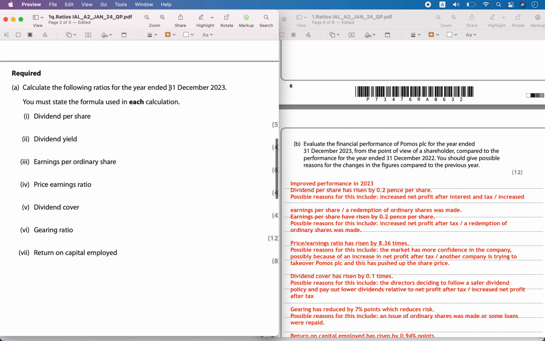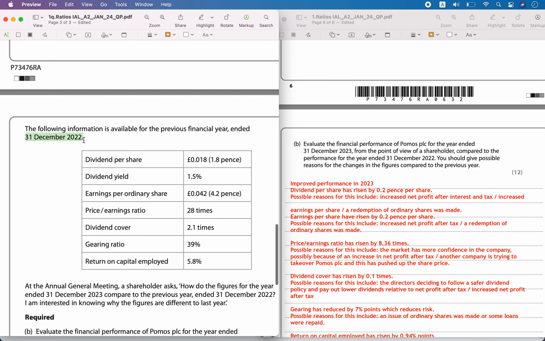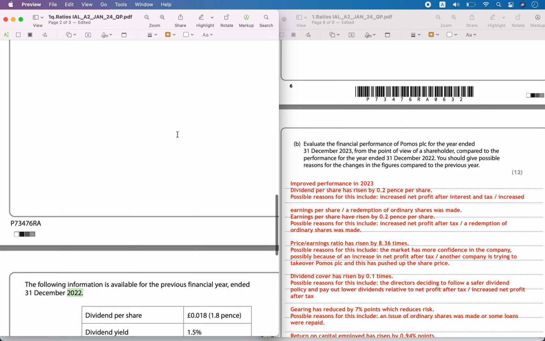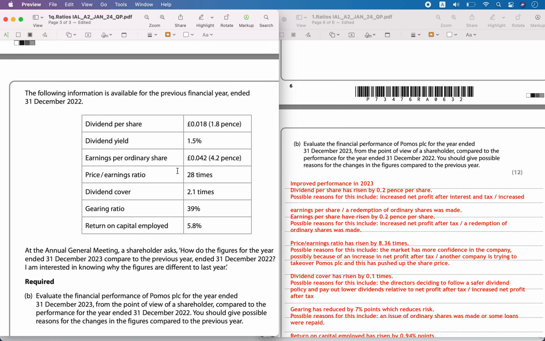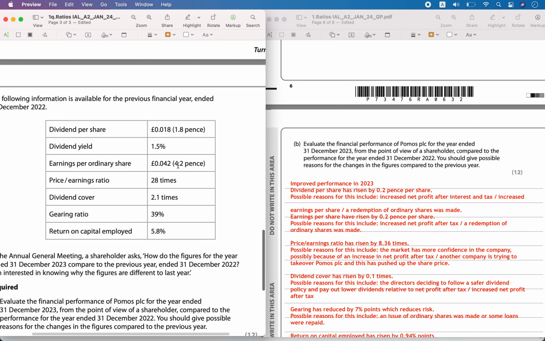In part 1 of the question, we calculated all the different types of ratios for the year ending 31st December 2023, and this is the information for December 2022, the ratios they have calculated. So we have to compare the previous year 2022 with 2023 and give the reasons for the things that must have contributed to this.